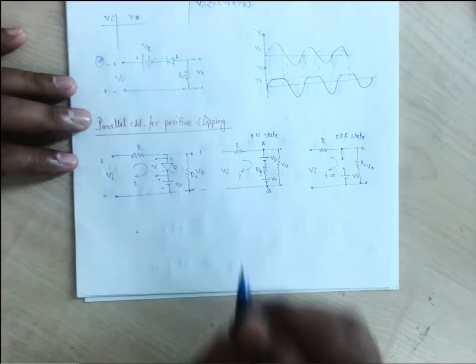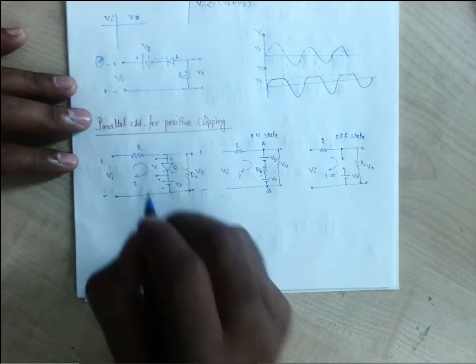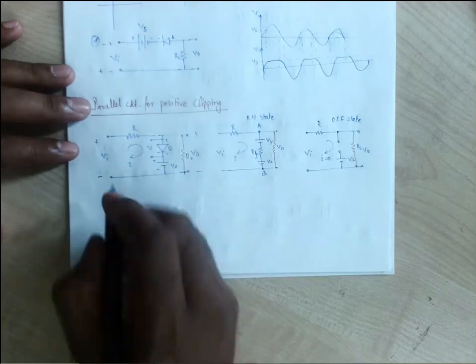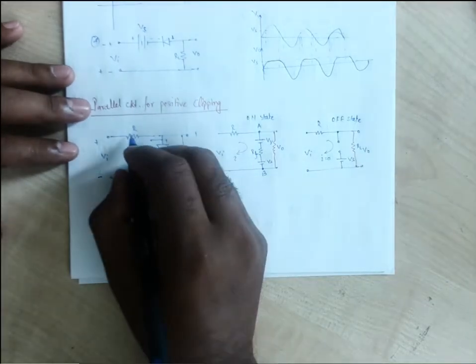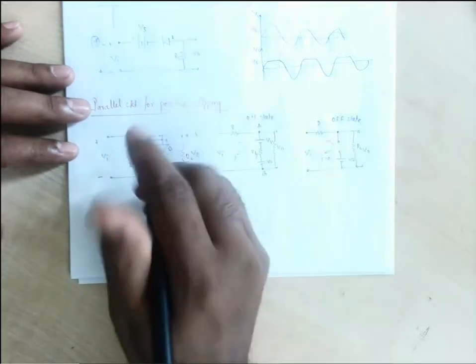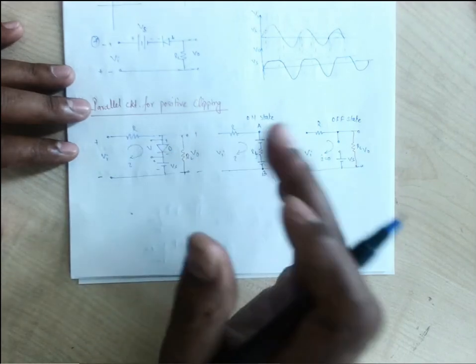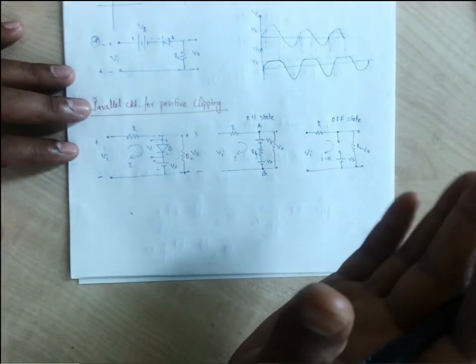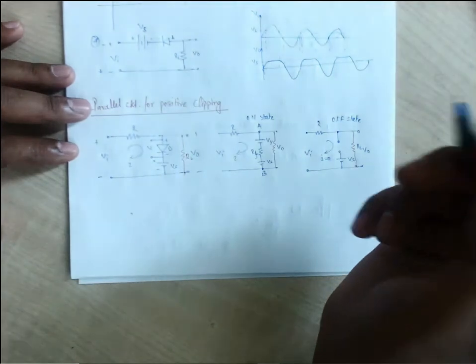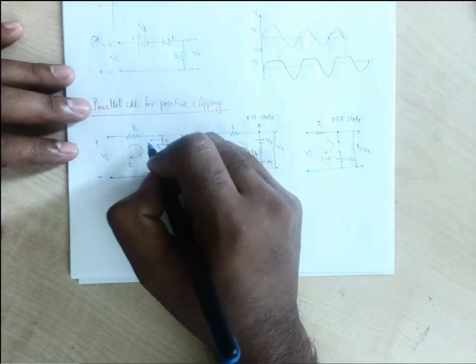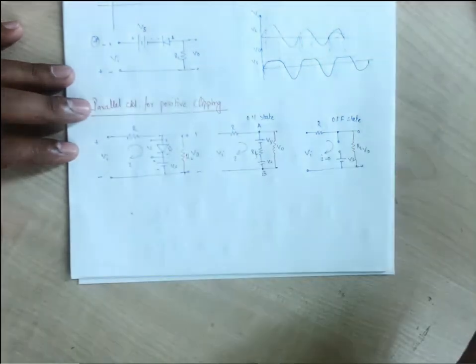So Vi is equal to V plus Vs. We can either take the drop across this R, or simply neglect it, because some voltage will be dropped across R but there will be no influence on the diode operation.